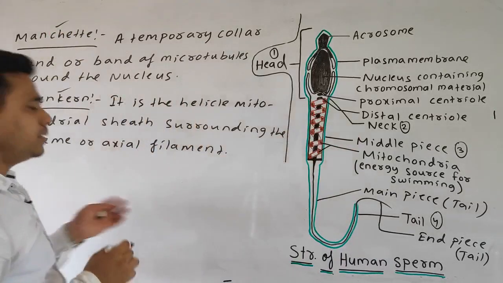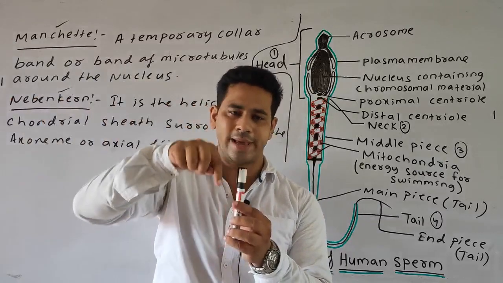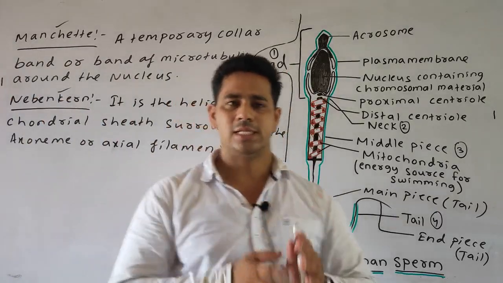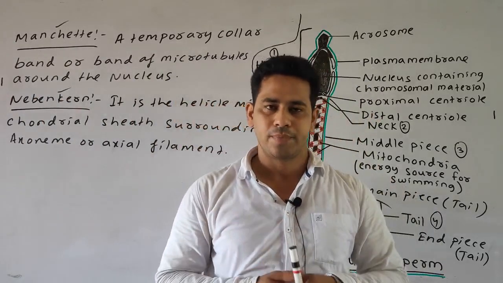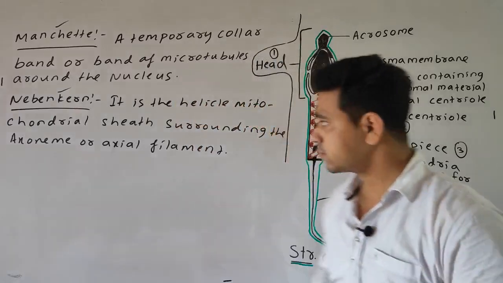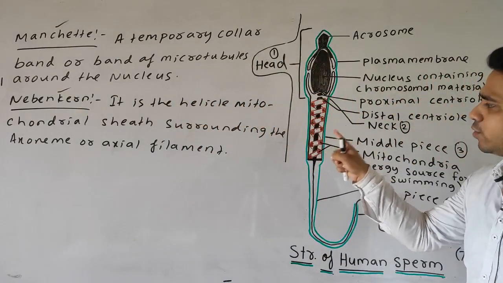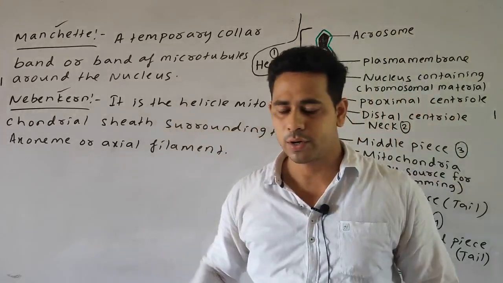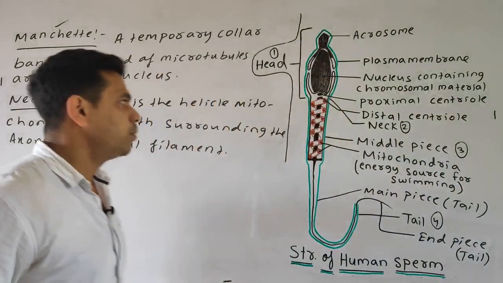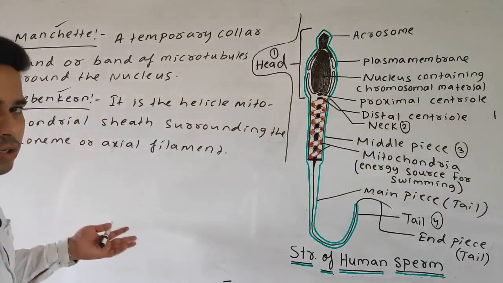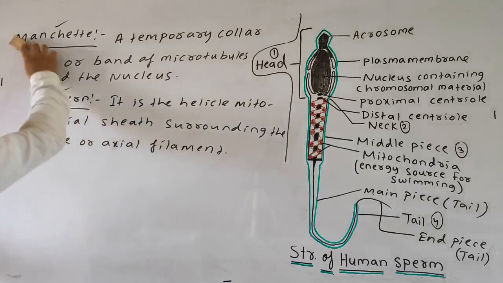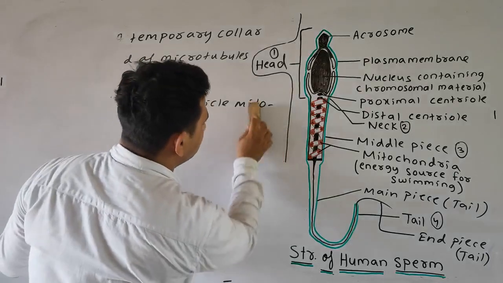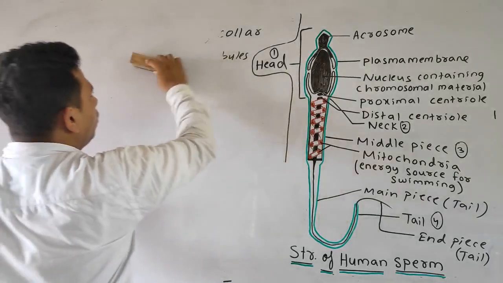Okay, remember, manchette means it is a temporary collar band, or a band of microtubules present behind the nucleus during the initial stages of the formation of the sperm, which gives the proper shape to the sperm. And the Nebenkern means the helical mitochondrial sheath that surrounds the axoneme. Okay. Now let's come to the last part, the hormonal control of spermatogenesis. So all this you have to write, students, in the spermatogenesis long question. You should write all these portions.